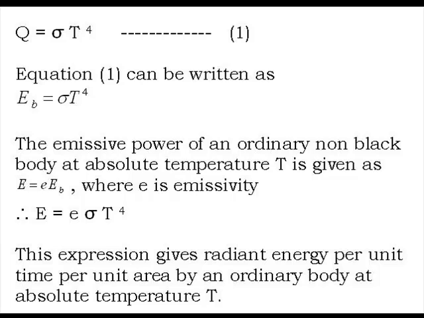Hence, E is equal to e into E_B, where e is the coefficient of emission or emissivity. Hence, E is equal to e sigma T raised to 4. This expression gives radiant heat per unit time per unit area by an ordinary body at absolute temperature T.